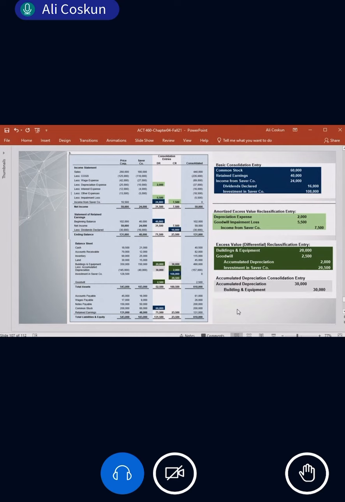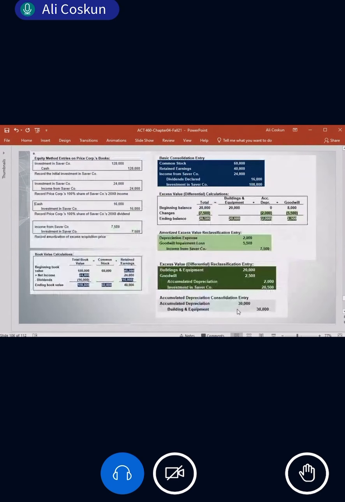For example, I can ask from the trial balance or I can ask from the balance sheet. In class I'm planning to ask from the balance sheet, not the trial balance. So you can take the information from the balance sheet. But if I ask you a trial balance, you can also do it. There are a few ways of asking, but the solution is the same. This one shows 90% of the solution.